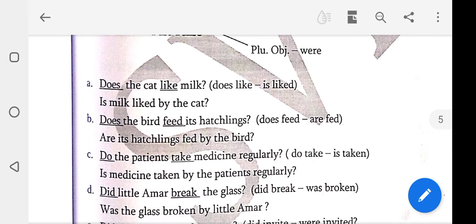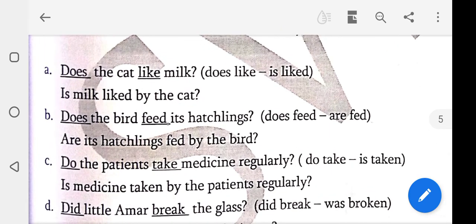See the example, students. Does the cat like milk? Does like is changed to is liked. First of all, write the answer. Is milk liked by the cat? Once again, is milk liked by the cat? Does the bird feed its hatchlings? Does feed changes to is fed. Are its hatchlings fed by the bird?